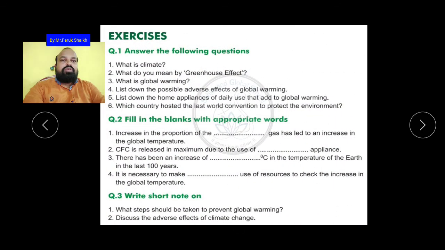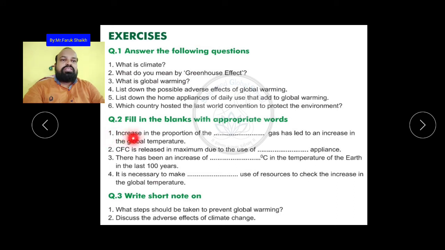Then, list down the home appliances of daily use that add to global warming. You can write that in the fifth question: refrigerator, AC, television, washing machine. These are the appliances. Number 6, which country hosted the last world convention to protect the environment? It was Copenhagen.